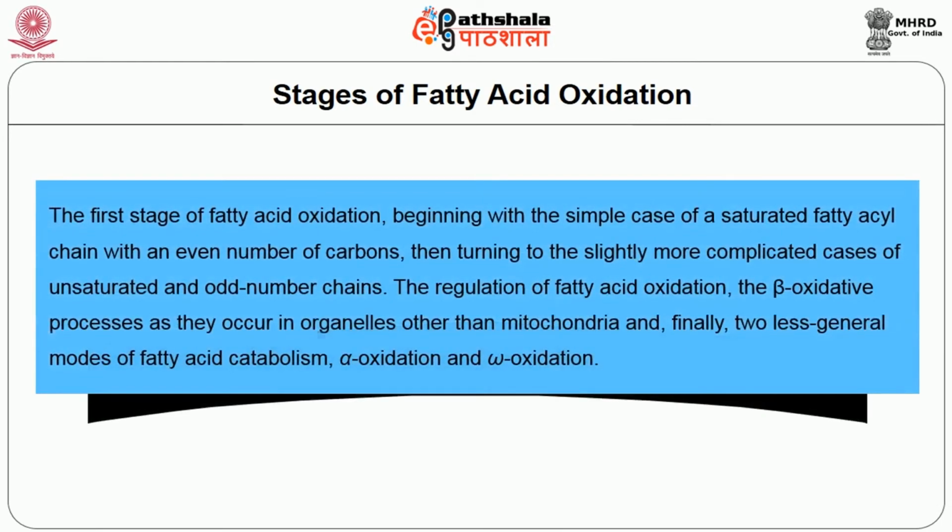The first stage of fatty acid oxidation, beginning with the simple case of a saturated fatty acyl chain with an even number of carbons, then turning to the slightly more complicated cases of unsaturated and odd-number chains. The regulation of fatty acid oxidation, the beta oxidative process as it occurs in organelles other than mitochondria. Finally, 2 less general modes of fatty acid catabolism, alpha oxidation and omega oxidation.